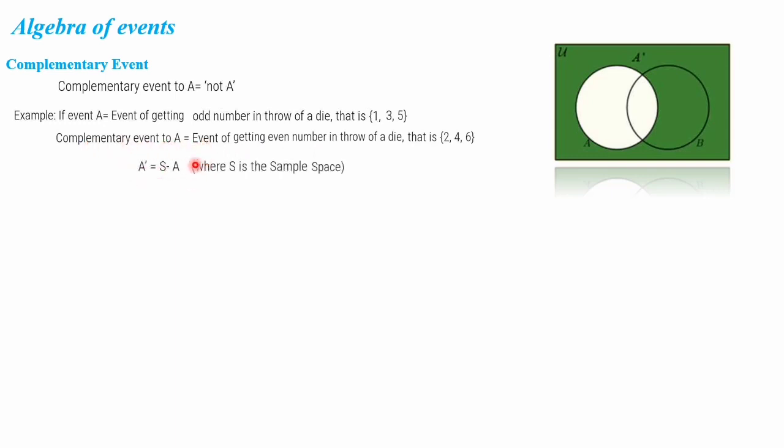A simple way of calculation: the complement of an event A, that is A dash, is equal to the sample space with the set A removed. From the sample space you have to remove the set A.